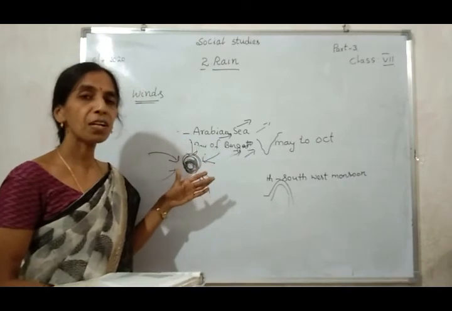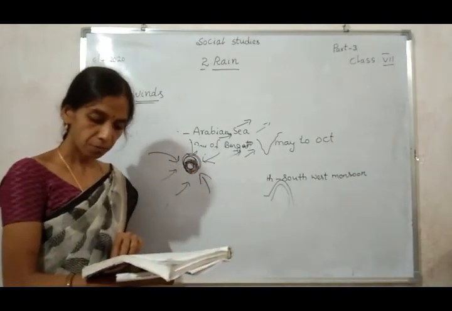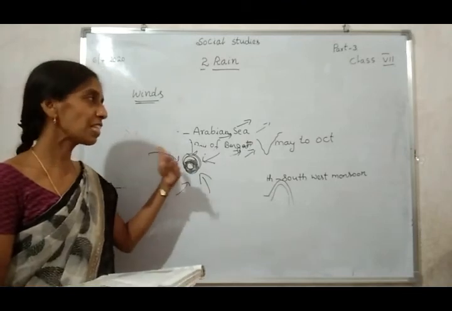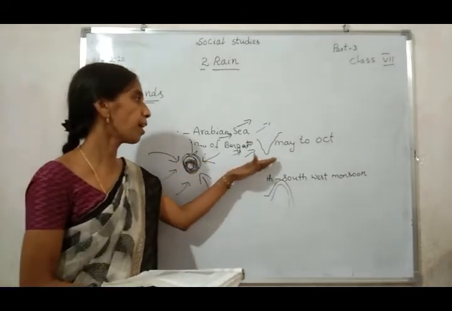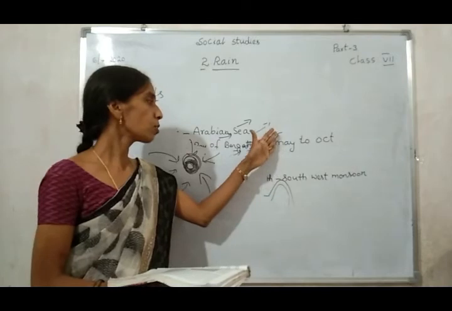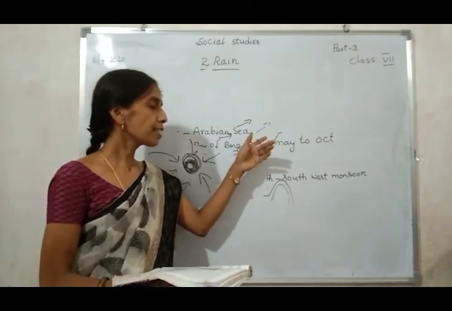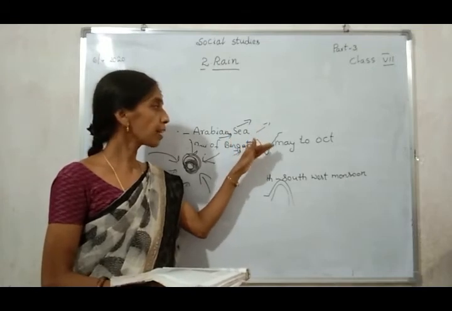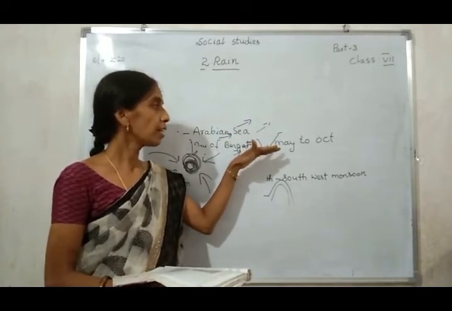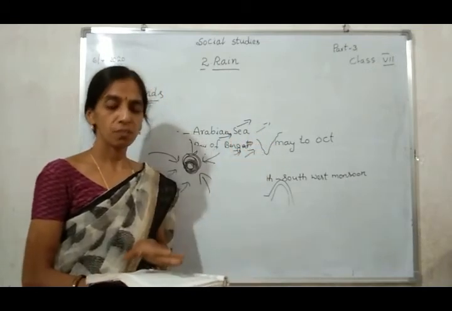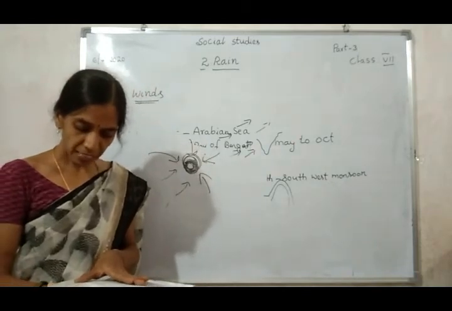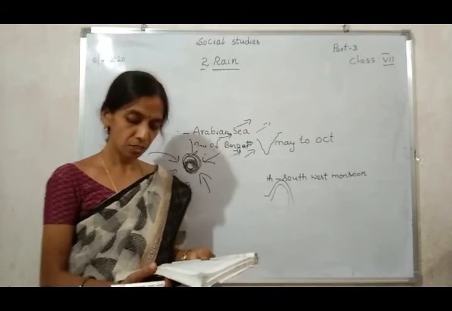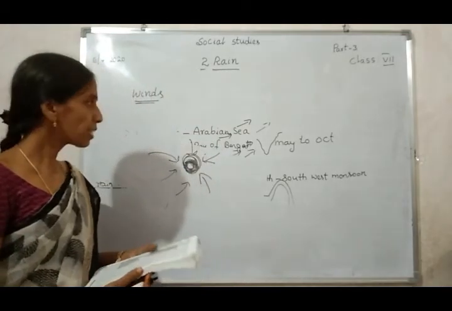Which period? Which months? October to December. In these months the wind direction changes, and winds blow from the Bay of Bengal. So Andhra Pradesh receives high to moderate rainfall, and Rayalaseema and Telangana receive low rainfall. This is called the northeast monsoon or the return monsoon. So this season is called the northeast monsoon.